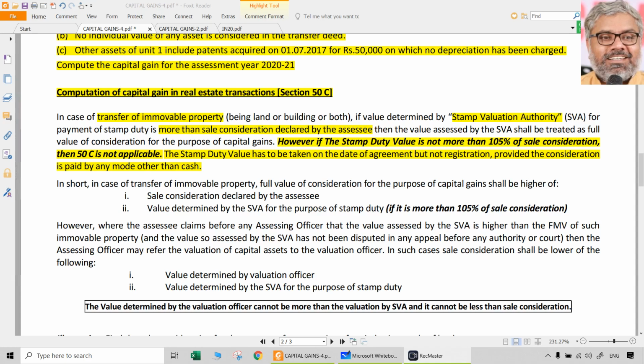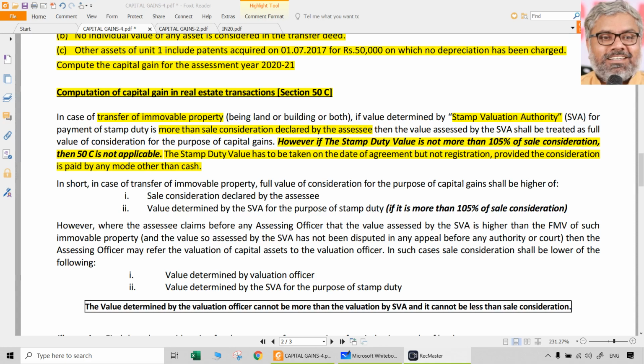Automatically, whenever there is a problem that we encounter in the capital gains chapter, there will be a possibility of that asset being transferred being an immovable property. When the asset is immovable property, 50C can easily be introduced in the question. Once the capital asset sold by the SSE is immovable property, there is no doubt that every such question will have some reference to 50C application. That is why it is a very, very important section in the entire chapter of capital gains, particularly from the examination point of view.